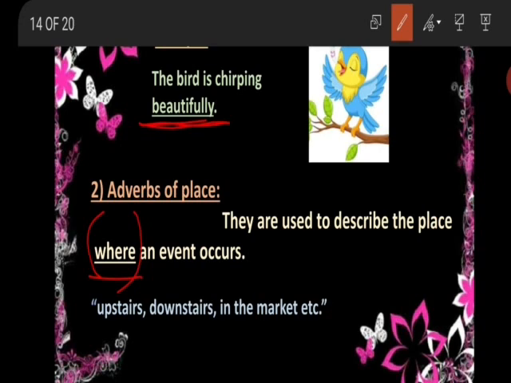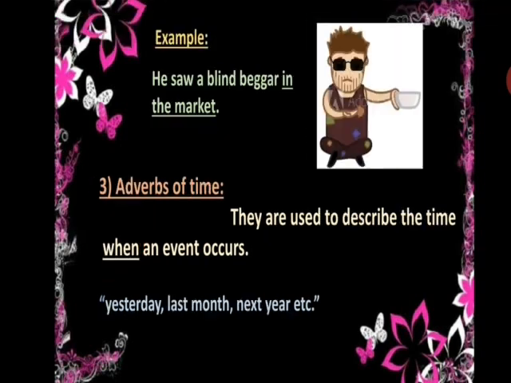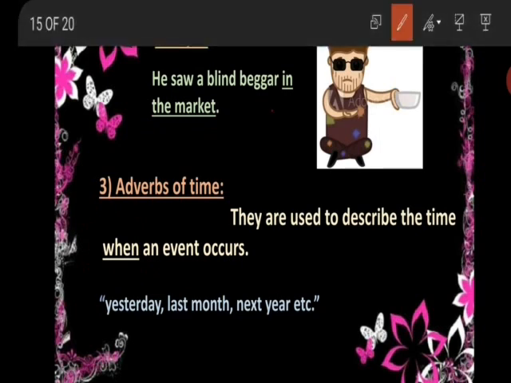All these are words which describe the place, or you may say adverbs of place. Now let's have a look at an example. He saw a blind beggar in the market. So in the market is the adverb of place, and it is also placed at the end of the sentence.